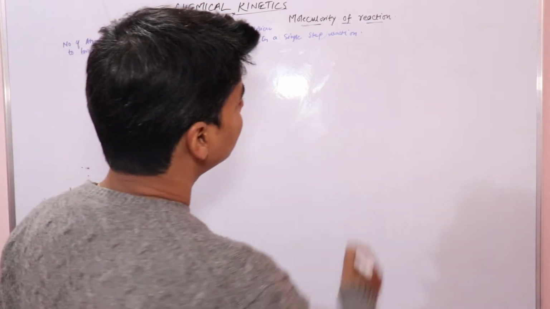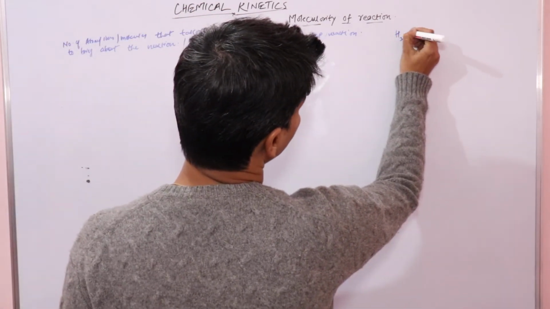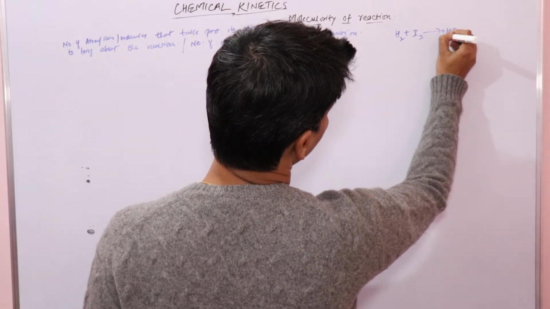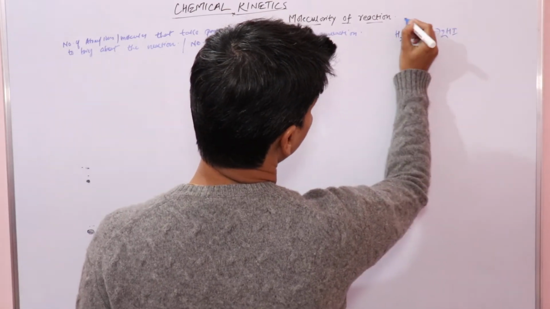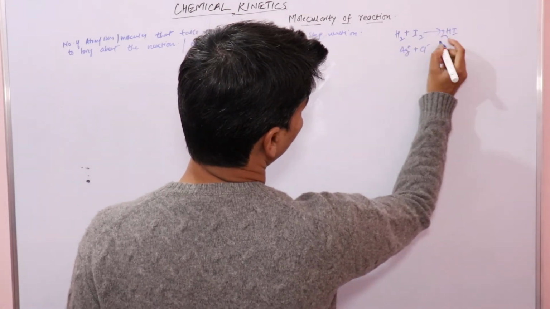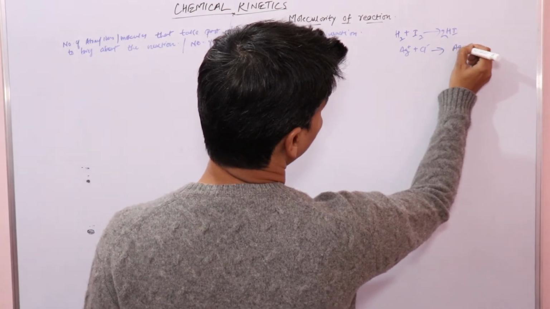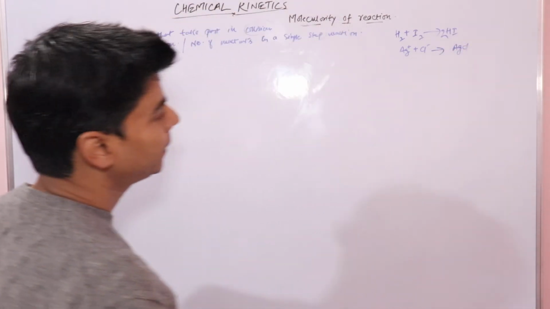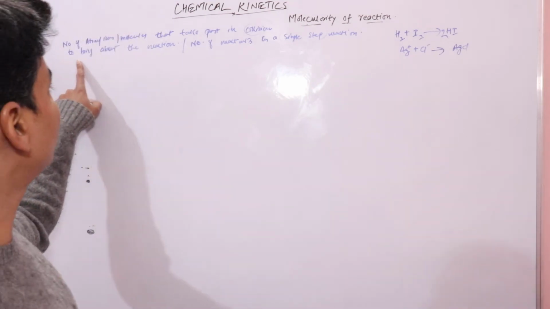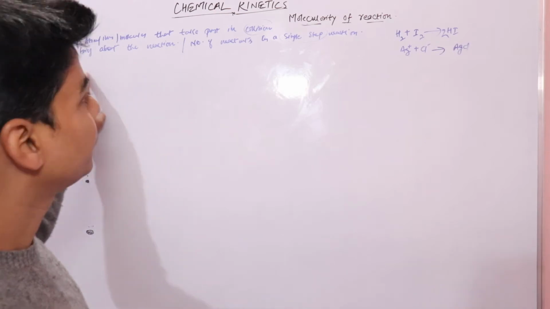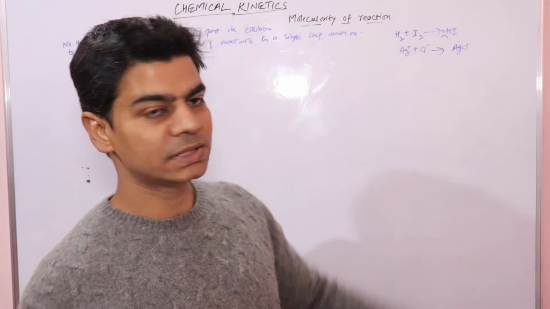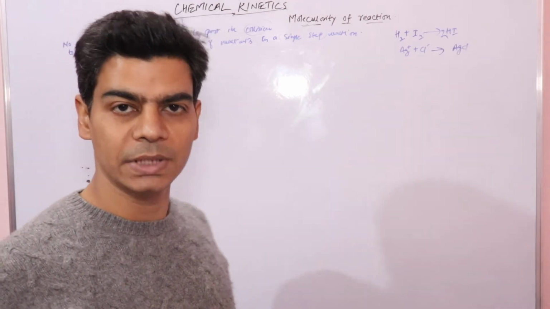Now let's take an example of formation of hydrogen iodide. It will form HI, right? This is a single step reaction. These are single step reactions. Silver ion will react with chloride ion to form silver chloride, right? These are single step reactions. So as per the definition, it is the number of reactant species in the chemical equation of a single step reaction. These are single step reactions.